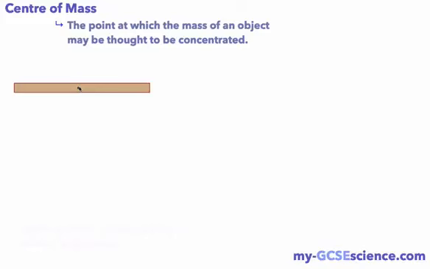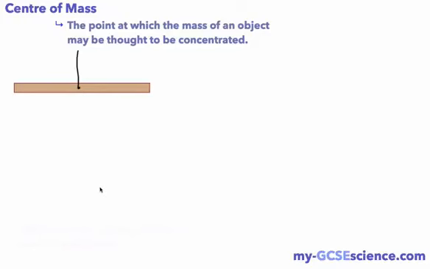Now it's important to remember that all the mass isn't actually concentrated here. The mass is spread throughout the object, but if there was a single point where we could think of it to be concentrated, that would be called the center of mass, and we could test this out by actually hanging or suspending it from a string. So if we suspended this plank from this point here, it would stay balanced and it would stay in the air. So that's how we see the center of mass for this particular object.